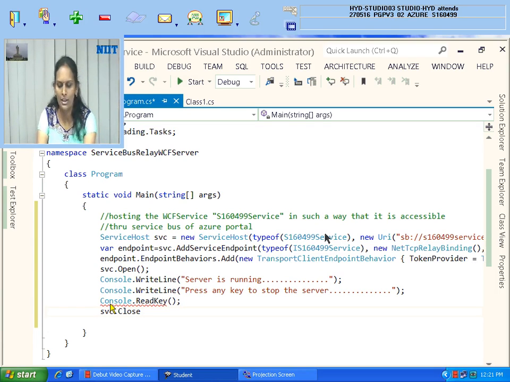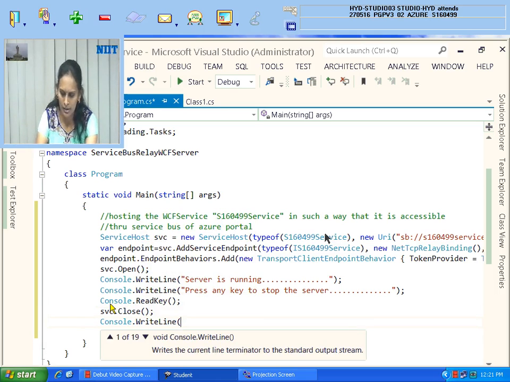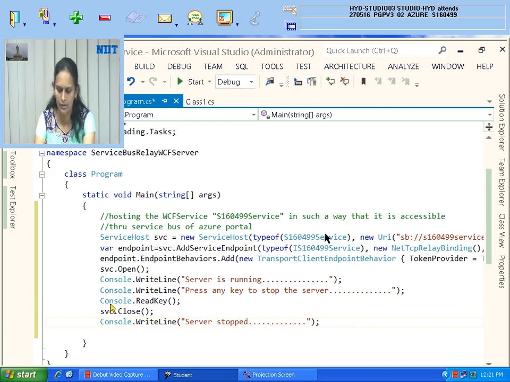Okay, when it is stopped, you can give one more message, server stopped, whatever your wish. Console.WriteLine, server stop. Console.ReadKey. So this is my hosting.